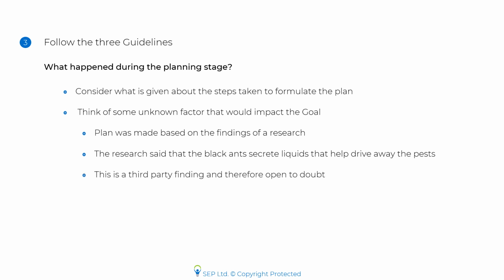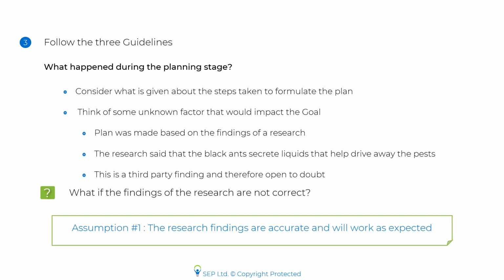Now this research is a third-party finding, and we know that we can doubt third-party findings. We can challenge third-party findings. Therefore, what if the findings of the research are not correct? In that case, the black ants may not be effective, and the expectation of full yields might not materialize. Thus here, the author has made the assumption that the research findings are accurate and will work as expected. So this is how we should think along the lines of what happened during the planning stage.